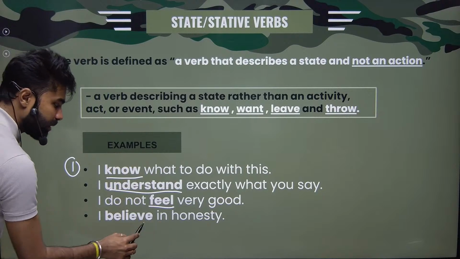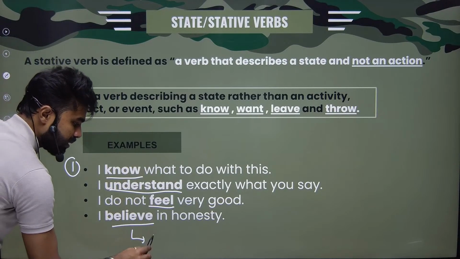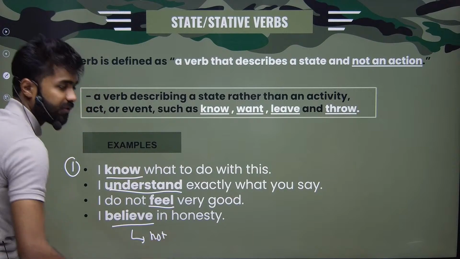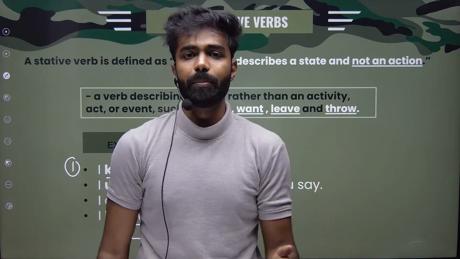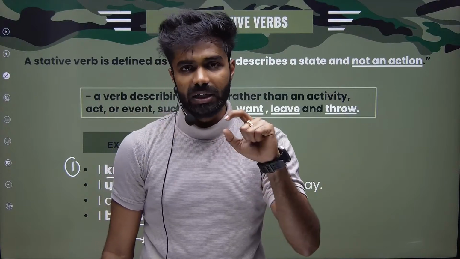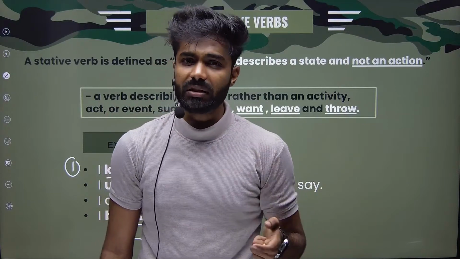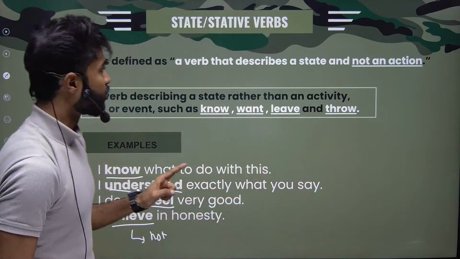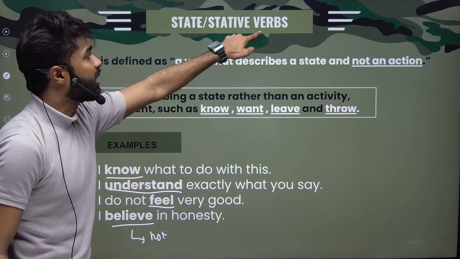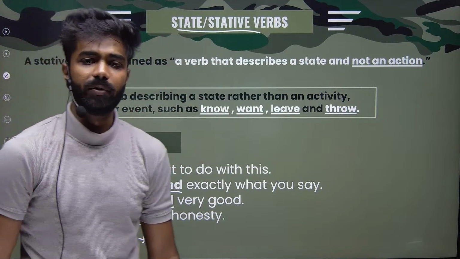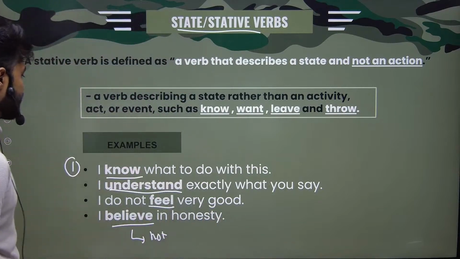I believe in honesty. Believe. Not an action. If I'm saying, I believe in you, or I believe in honesty, or I believe in God, here belief is a process. But is it an action? No, it is not an action. For those words which don't have any action, and when it falls under verb, I'll call it stative verbs or state verbs. Clear?